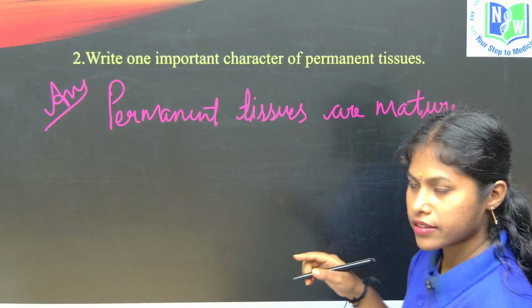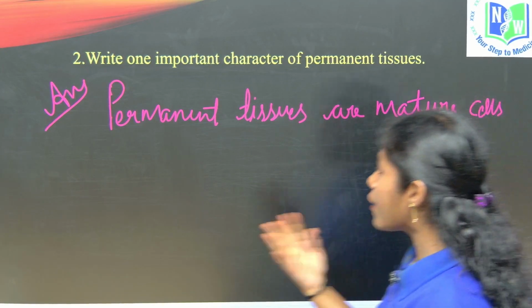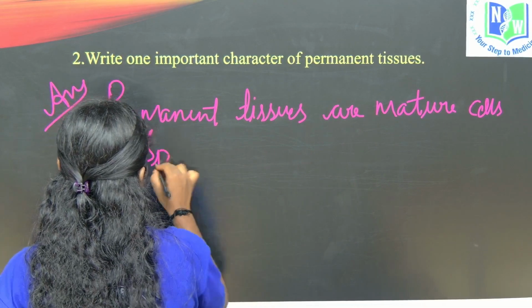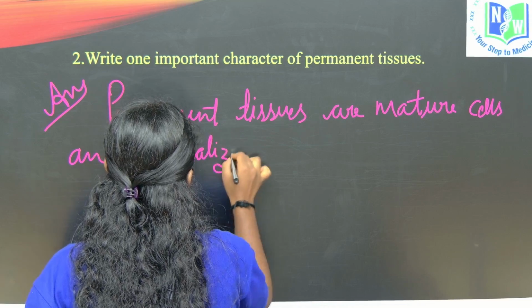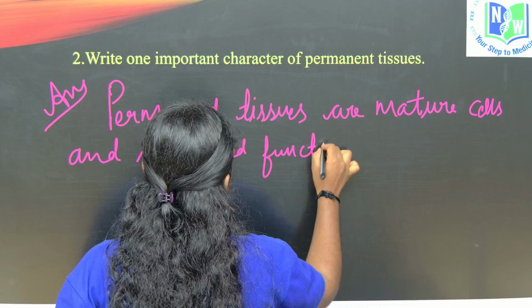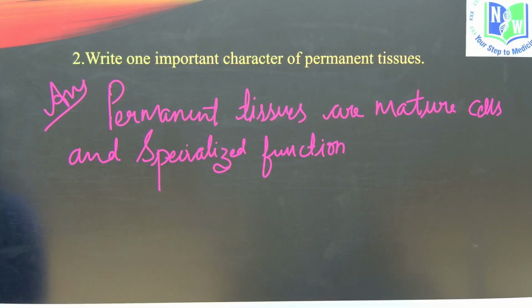One important characteristic: permanent tissues are mature cells and have specialized function. So it is enough, children. As they are asking only for an appropriate answer, an accurate answer is enough.